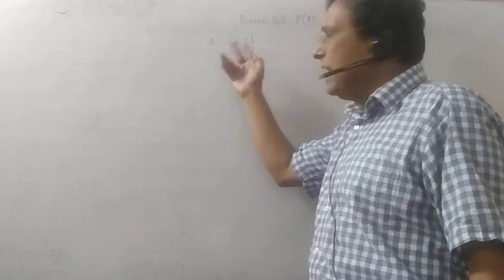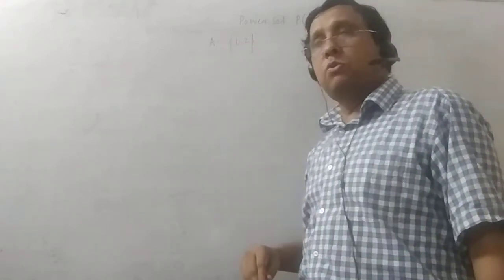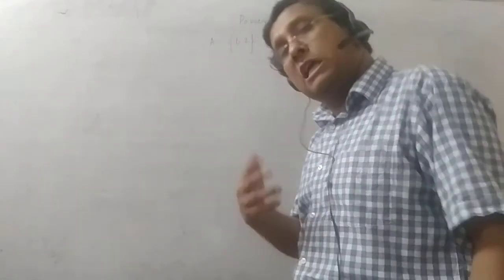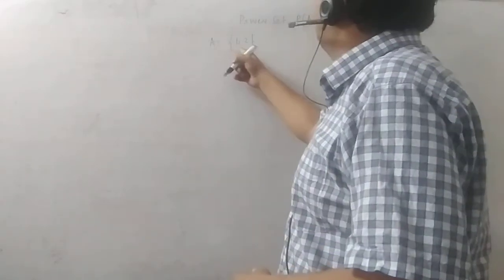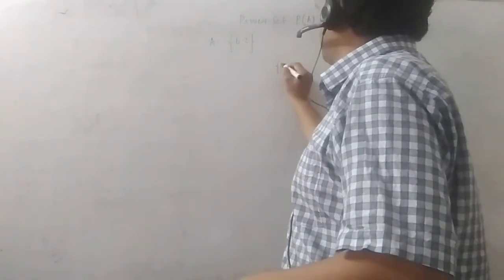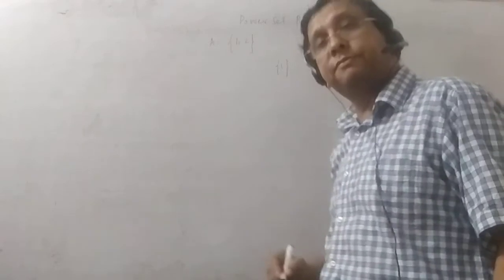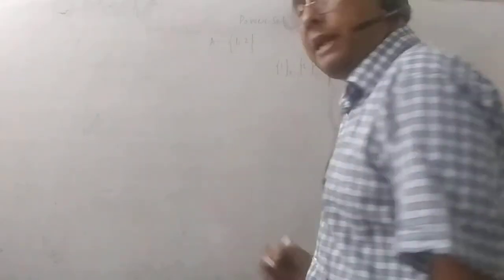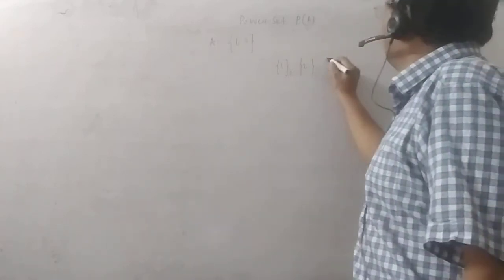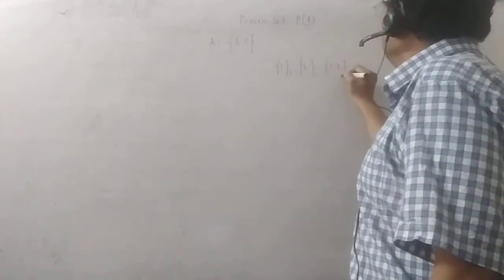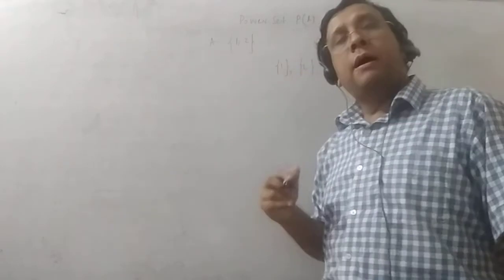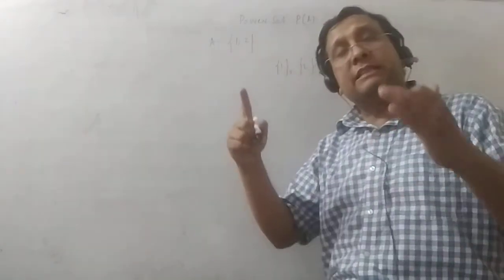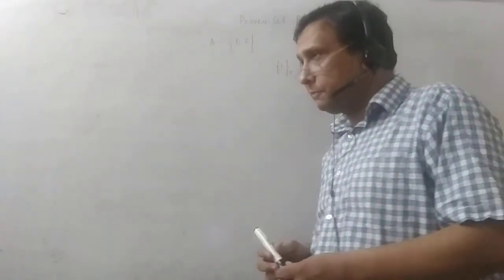Each and every element will actually give you the idea of a set. For example, this 1 I can also write in set formation. These {1} and {2} are all singleton sets, which I have already taught. Even {1, 2} is also a set, because a set is a subset of itself, as I already discussed.